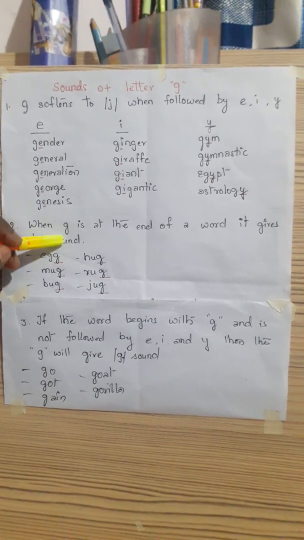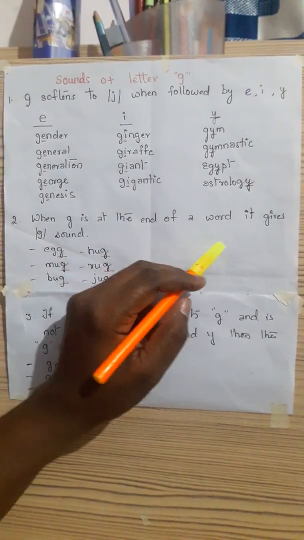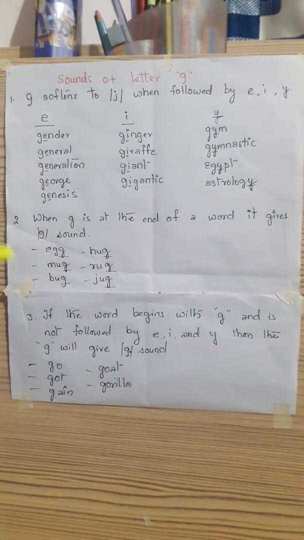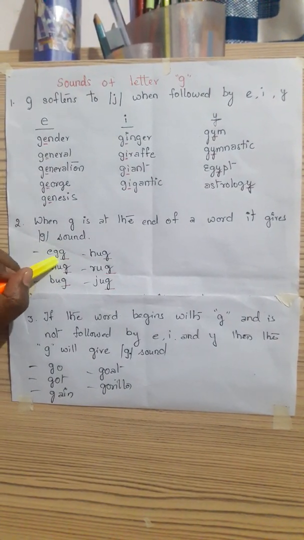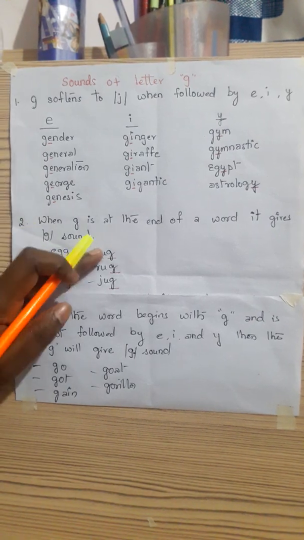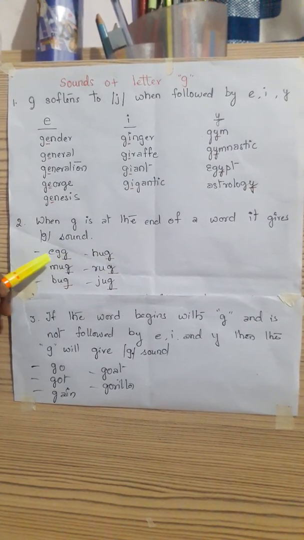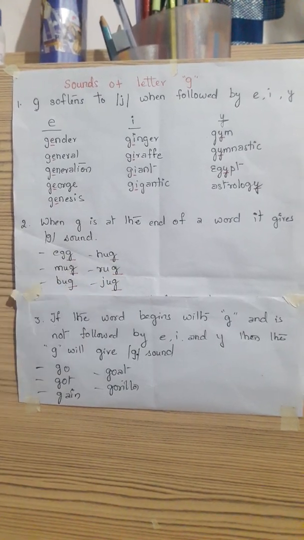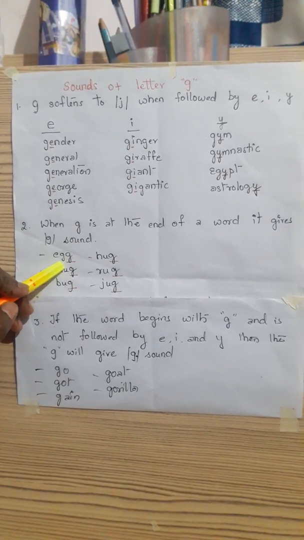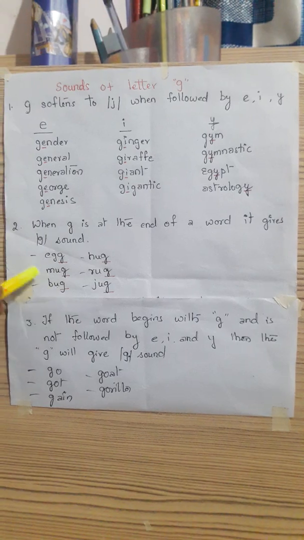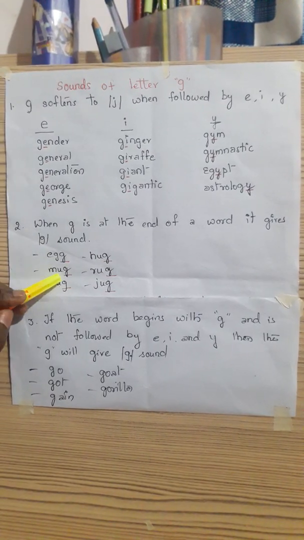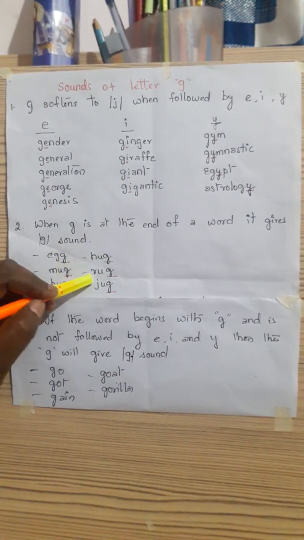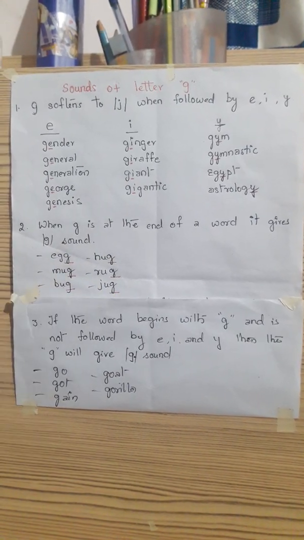Now when G is at the end of a word, it gives the G sound. See here, egg. In these examples you see that the G is at the end of the word. So it will give us the G sound as in egg, mug, bug, hug, rug and jug.